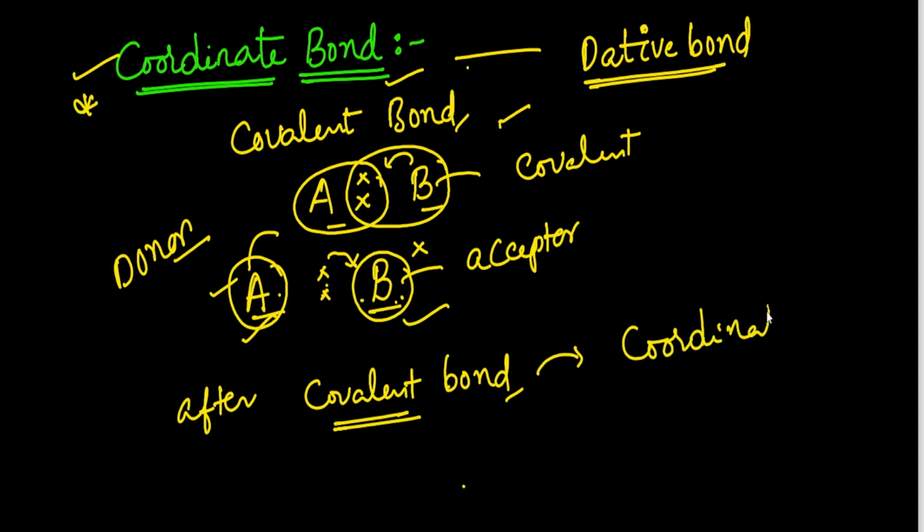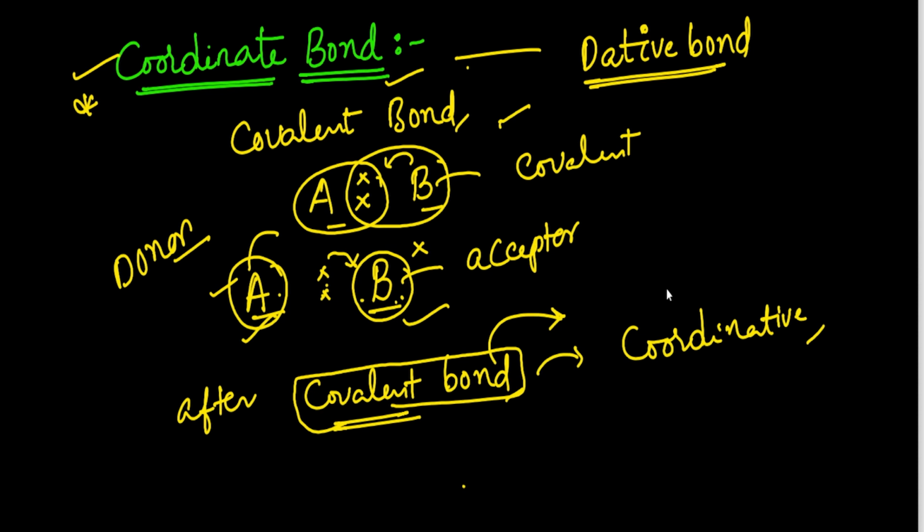I will explain this with an example. Okay. Such a bond results when a doubly filled orbital overlaps with an empty orbital of another atom. So the coordinate bond is somewhat different from the covalent bond; both are not the same.